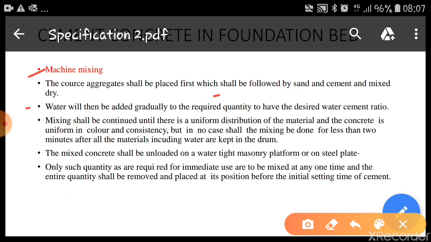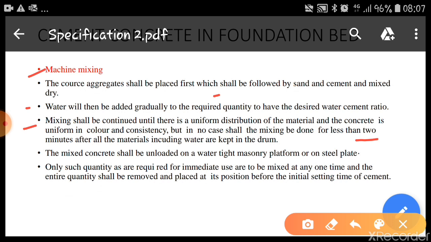Water will then be added gradually to the required quantity to have the desired water cement ratio. Mixing shall be continued until there is a uniform distribution of the material, and the concrete is uniform in color and consistency, but in no case shall the mixing be done for less than 2 minutes after all the materials including water are in the drum. So a minimum period of 2 minutes we have to keep the materials inside the drum, and then we have to remove it and lay it on the surface.